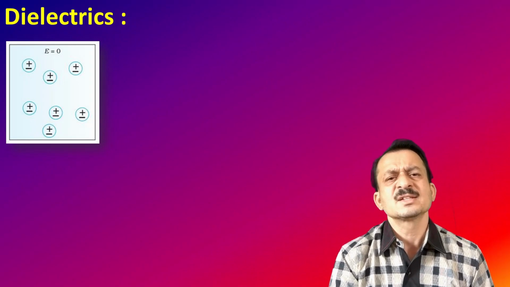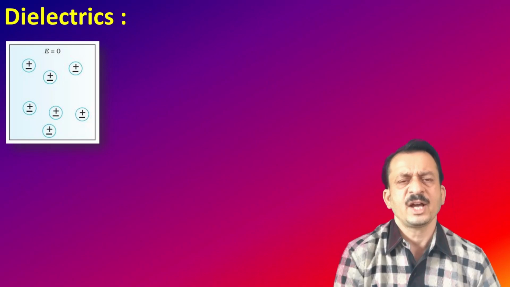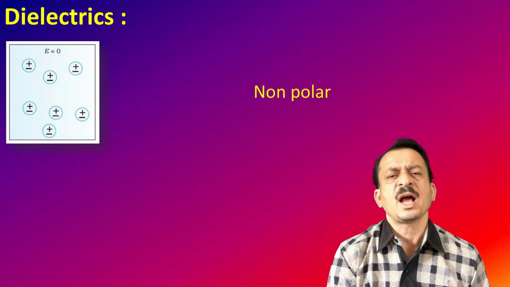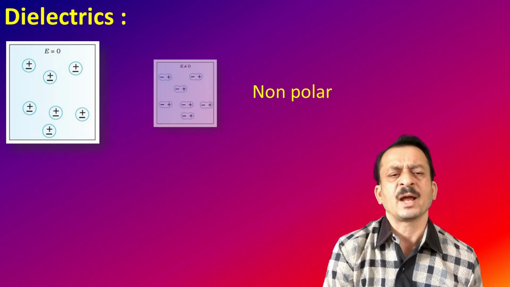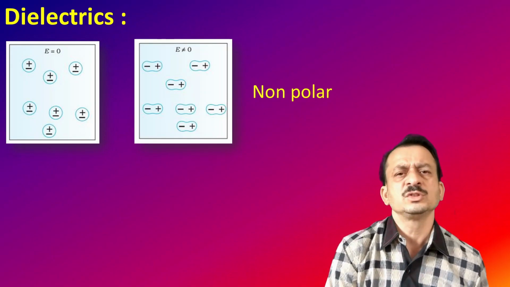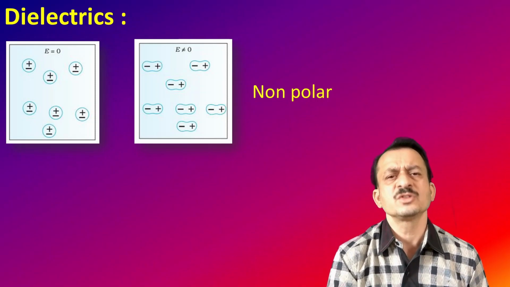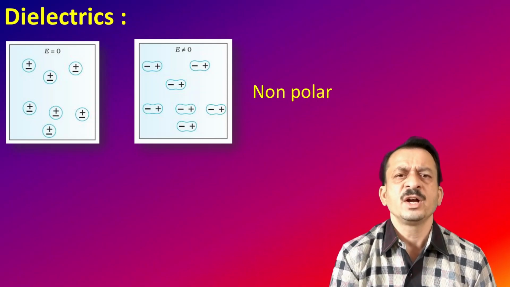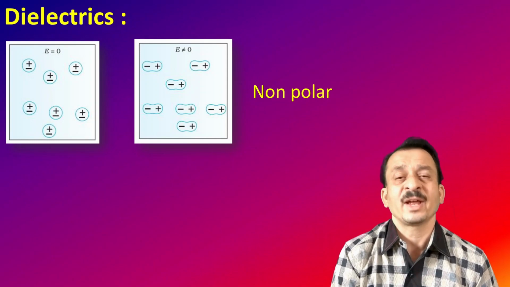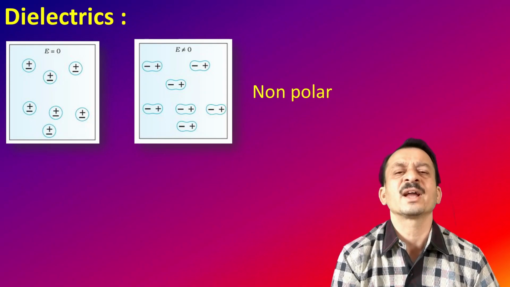Now let me apply an external electric field as shown in the diagram. As and when the external electric field is applied, these non-polar molecules are influenced by the field. They tend to separate. The positive and negative charges reorient as shown in the second diagram.